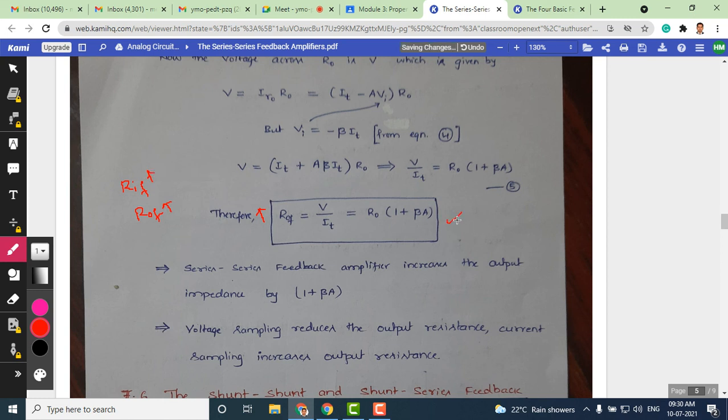So far in today's class we have shown 4 equations: RIF and ROF for the voltage series amplifier, and RIF and ROF for the transconductance amplifier. Try to go through these 4 derivations. Next class we'll cover the same derivations, RIF and ROF, for the remaining 2 amplifiers.